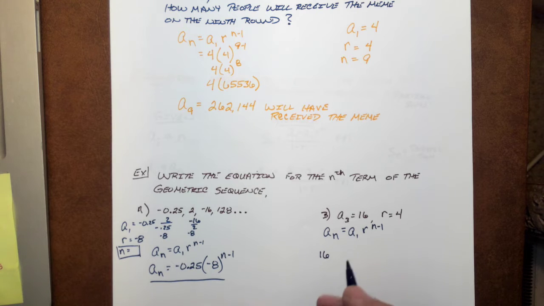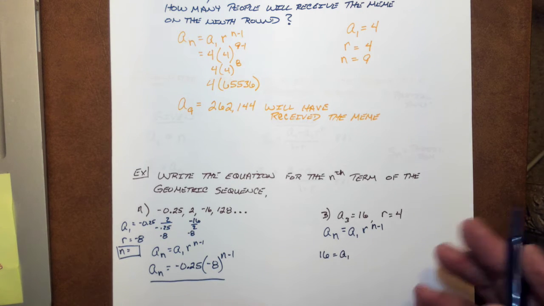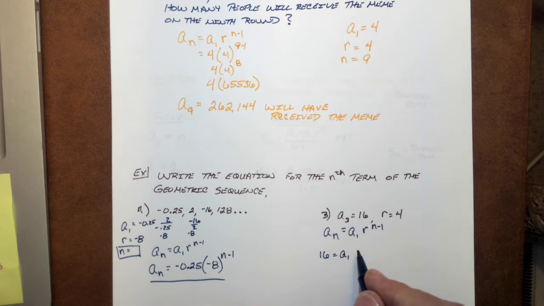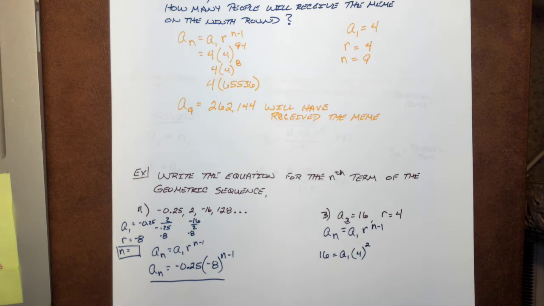If we only go to 3 terms, 16 is equal to our first term, which we don't know yet, times our constant ratio, which is 4, to the power of n minus 1, which is 3 minus 1, or 2. So 16 equals 16 times a sub 1. A sub 1, in this case, happens to be 1. Use this to make our general formula.